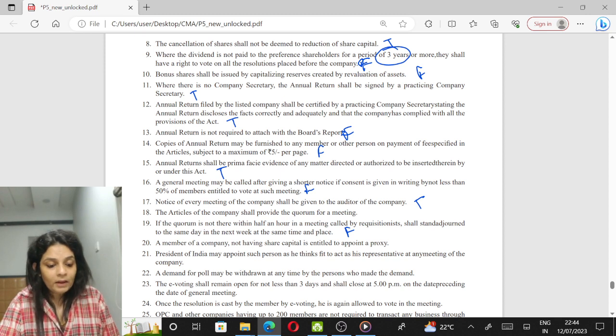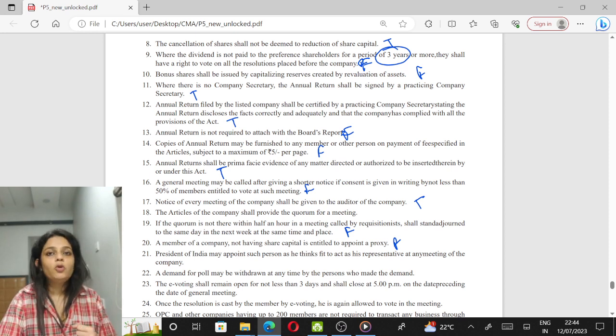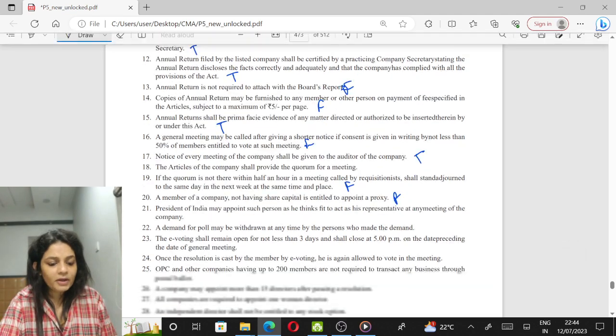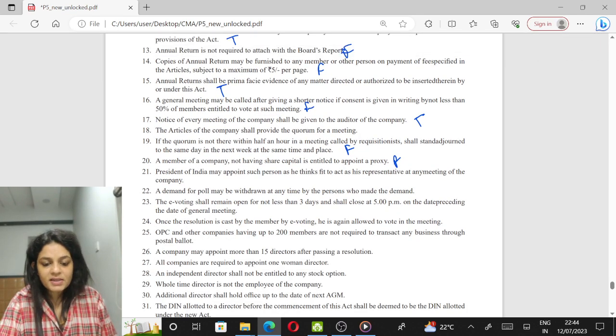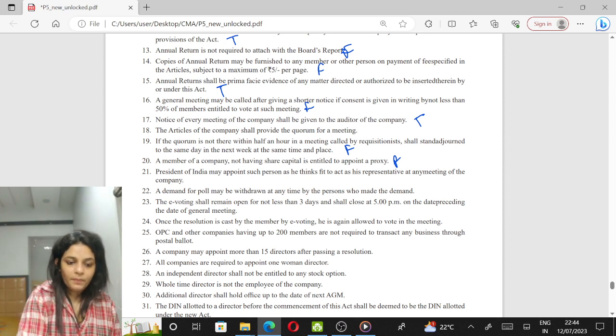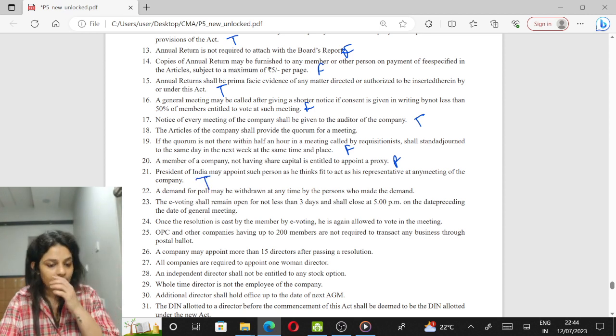A member of a company not having a share capital is entitled to appoint a proxy. No, a member of a company not having a share capital cannot appoint a proxy. The President of India may appoint such person as he thinks fit to act as his representative at any meeting of the company. True. And he will become a member personally present.